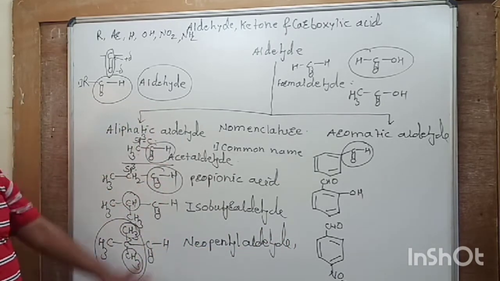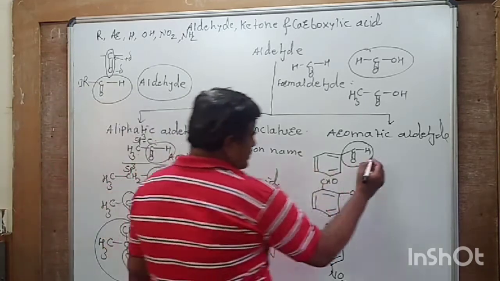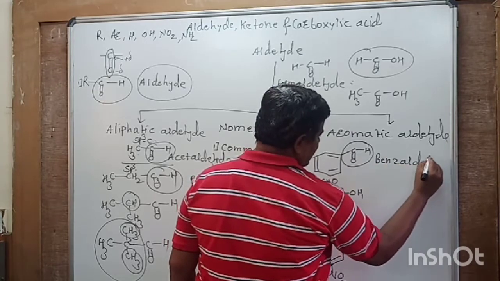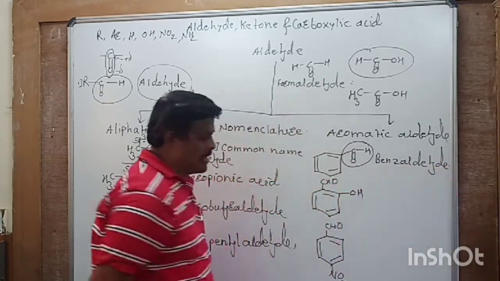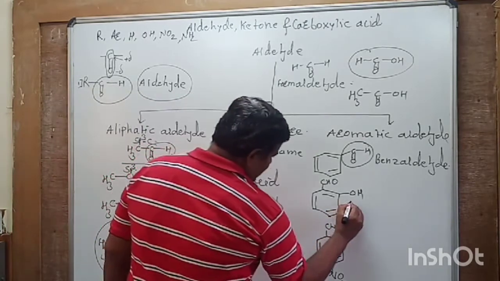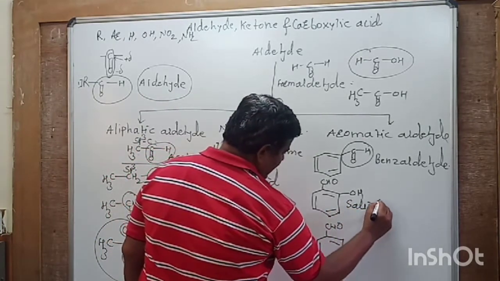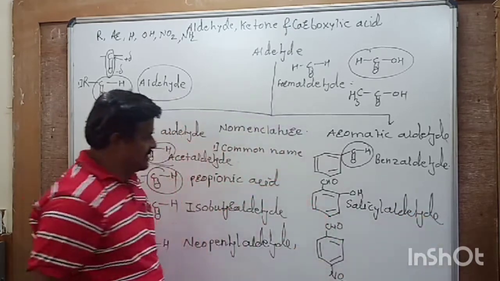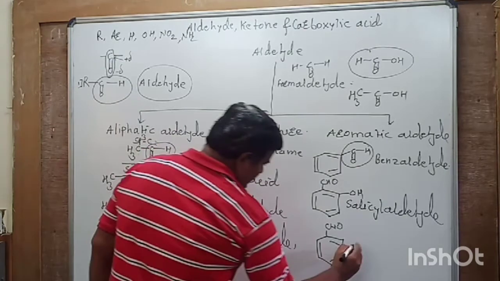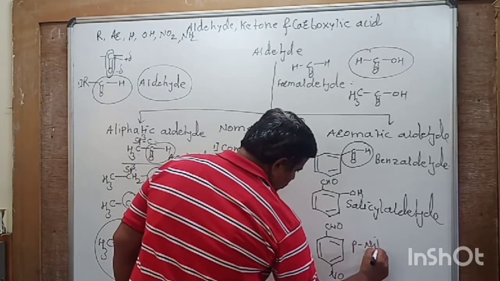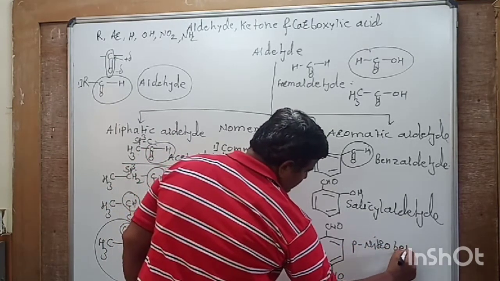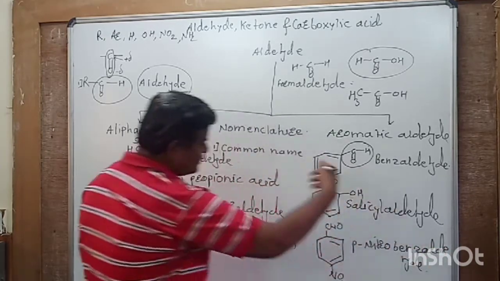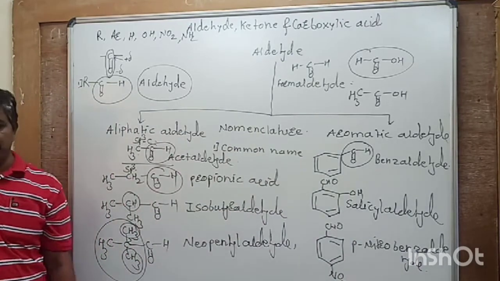So this is about common name system. Name of this compound is benzaldehyde. This is benzaldehyde, or it is also named as carbaldehyde. Name of this compound is salicylaldehyde. So this is salicylaldehyde, and this is para-nitrobenzaldehyde. So these are common names of the aldehydes.